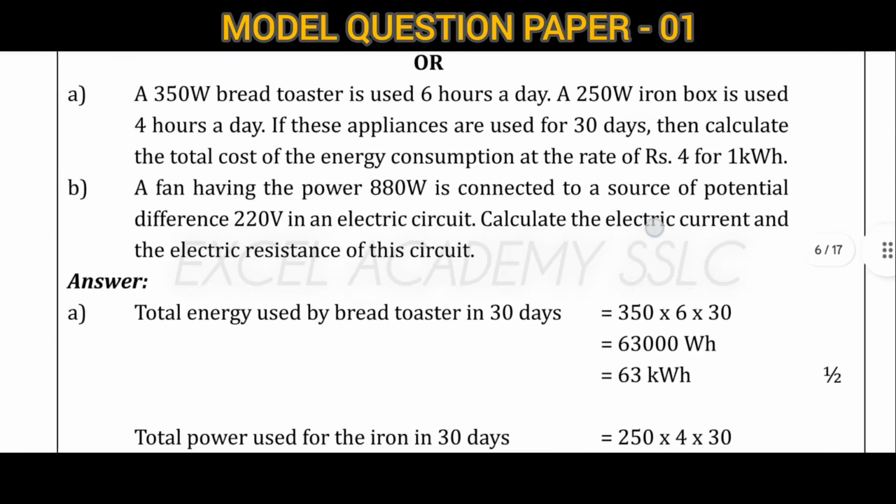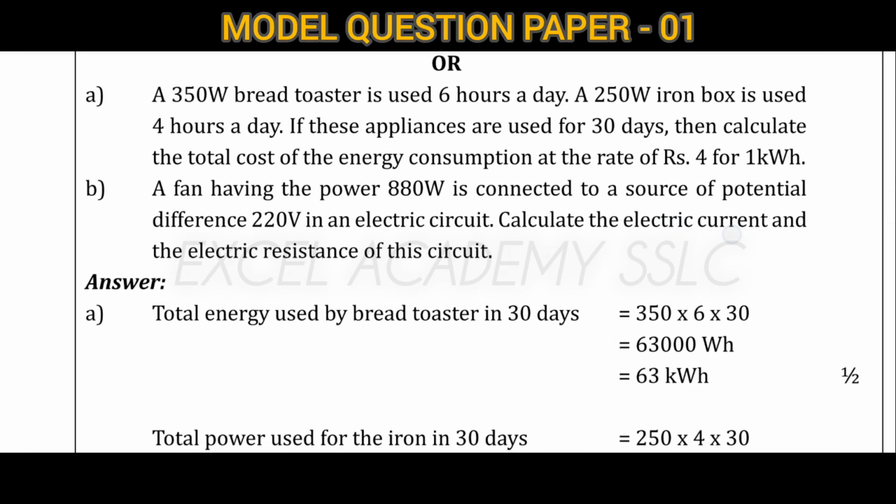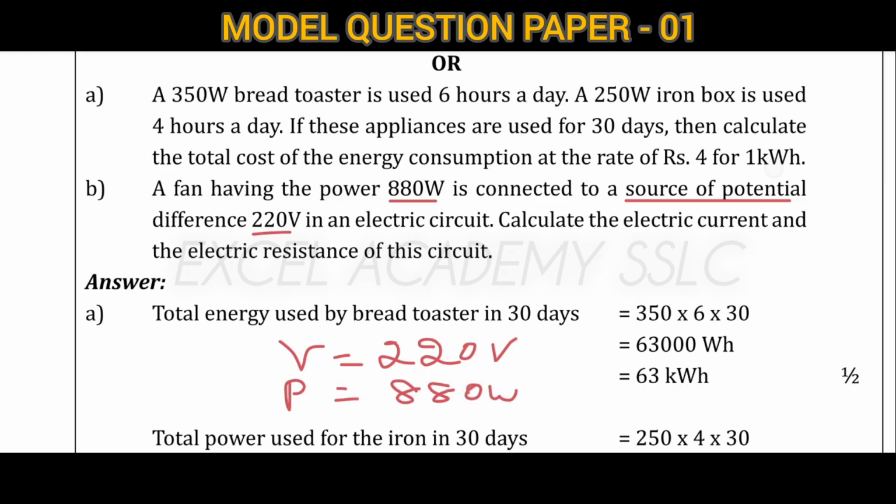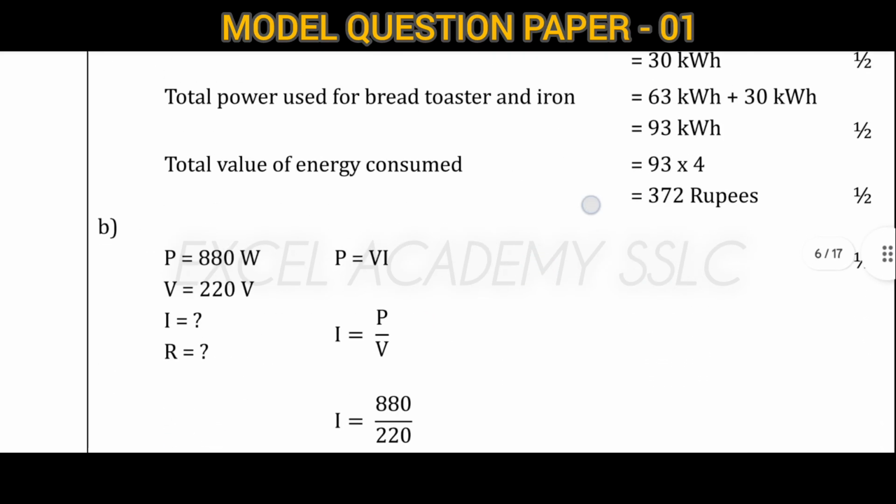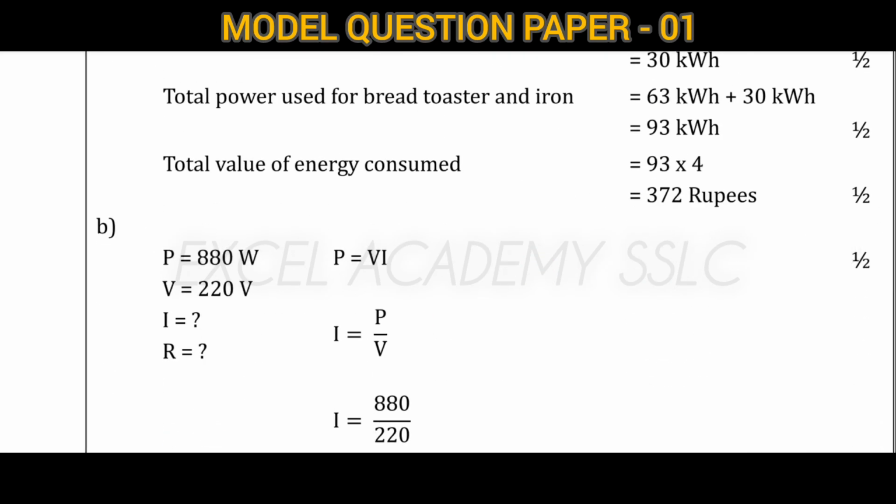Next question: a fan having power 880 watt is connected to a source of potential difference 220 volt. Here V is equal to 220 volt, power is equal to 880 watt. Calculate the electrical current and the electrical resistance of that circuit. Your P is given, V is given. You want to find out the electrical current, and R.